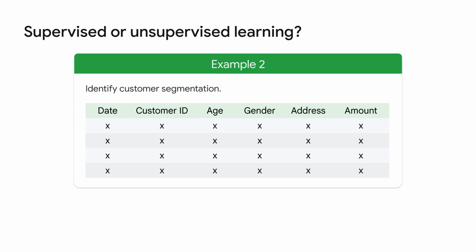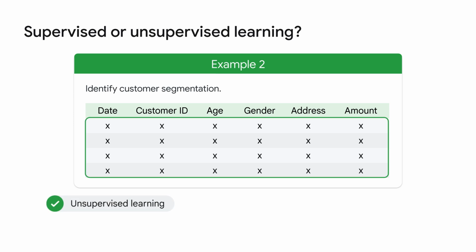Imagine you are using the same data set. However, this time you are asked to identify customer segmentation. You don't want to base your judgment on stereotypes such as age or gender, so you use a computer for help. Is this supervised or unsupervised learning? Yes, it's unsupervised learning because you don't have each customer labeled as belonging to a certain segment. Instead, you want the computer to discover the underlying pattern.